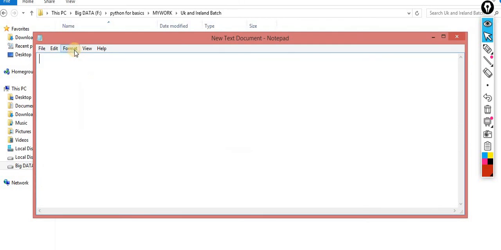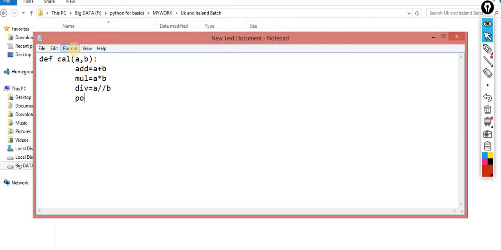So let me make the same function. Def calculator, and it's taking two parameters, a and b. Let's suppose add is a plus b. Then mul, that means a multiplied by b. Division is a divided by b.